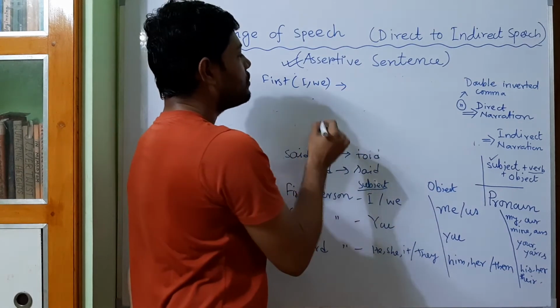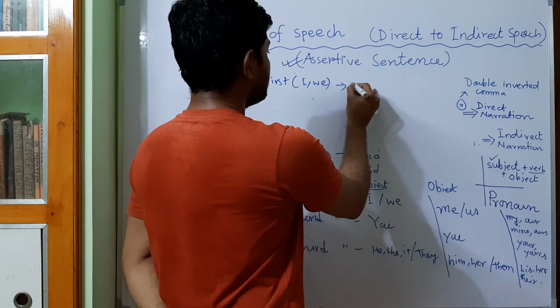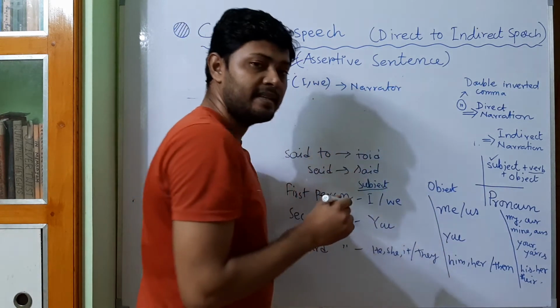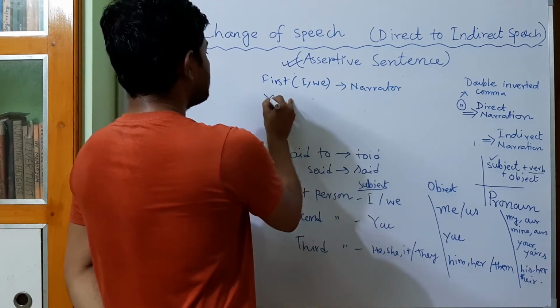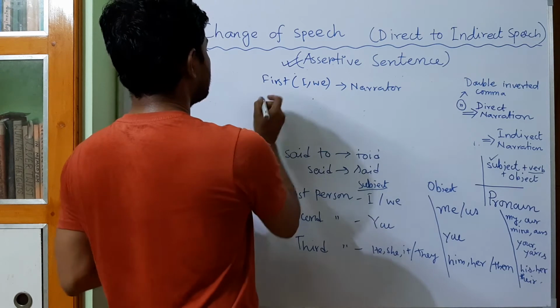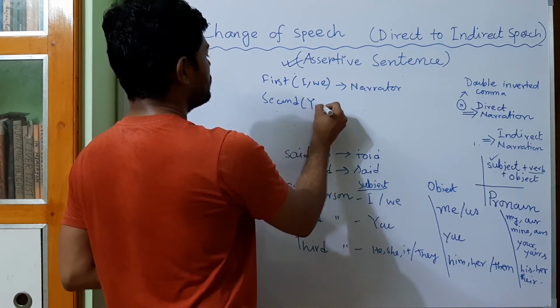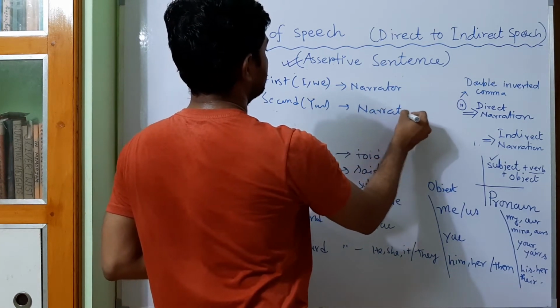We have to remember that I and we in the double quotation mark means that is actually the narrator. That means the speaker. Okay. If it is second person, that means you, it is the narratee.